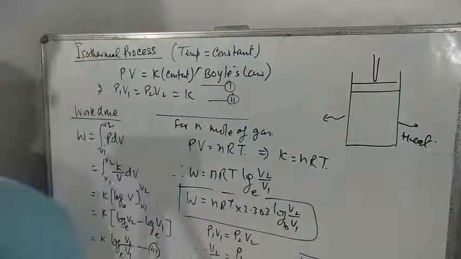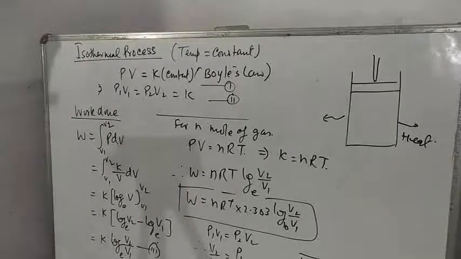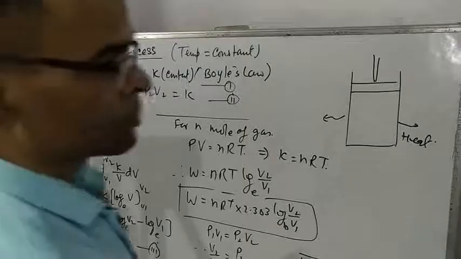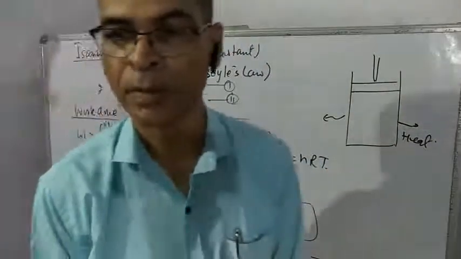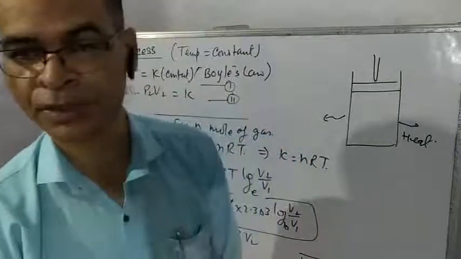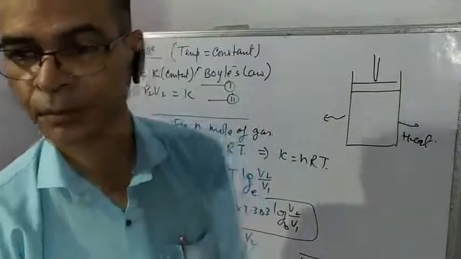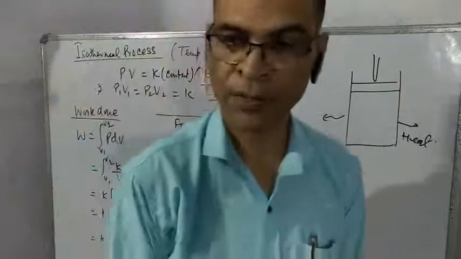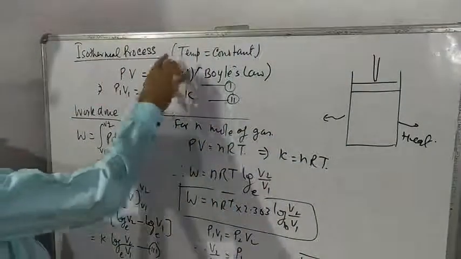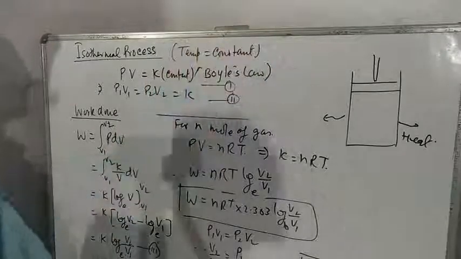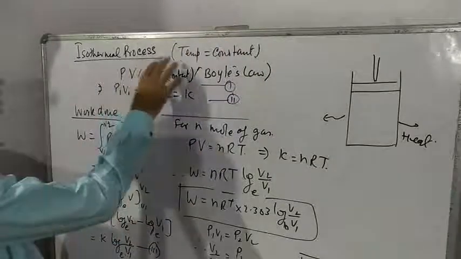In the previous chapter, some processes have been defined. In isothermal process, the temperature of the system remains constant. So isothermal process follows Boyle's law. Isothermal process is a process in which temperature remains constant. Therefore it follows Boyle's law.